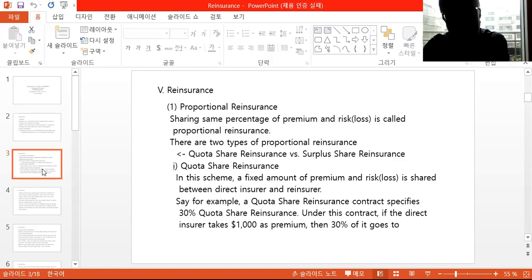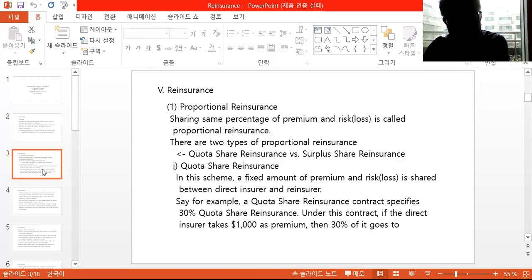Proportional reinsurance is sharing the same percentage of premium and risk, which is claim or loss. There are two types of proportional reinsurance. One is quota share reinsurance, and the other is surplus share reinsurance.